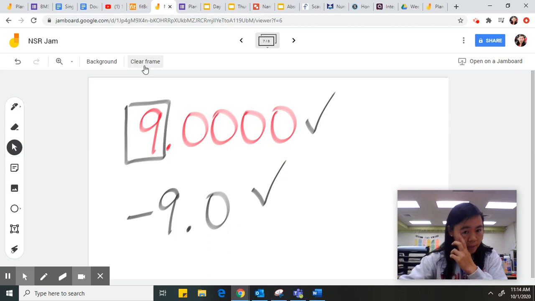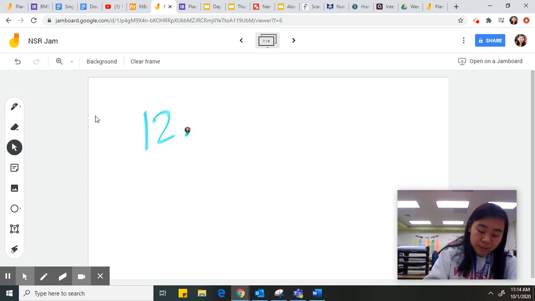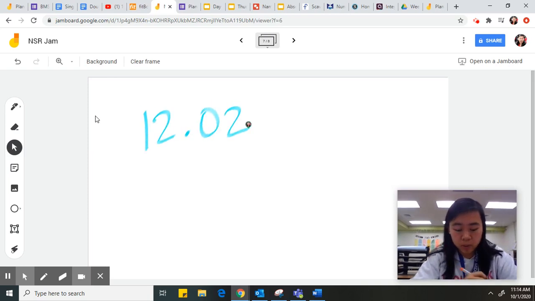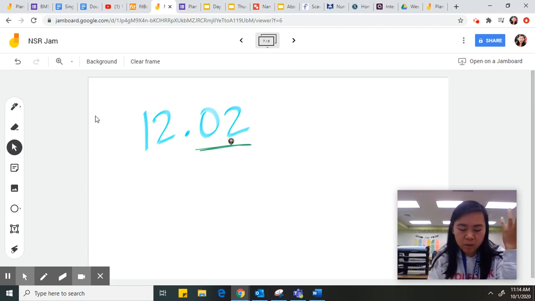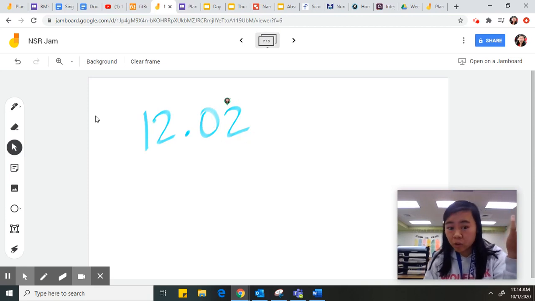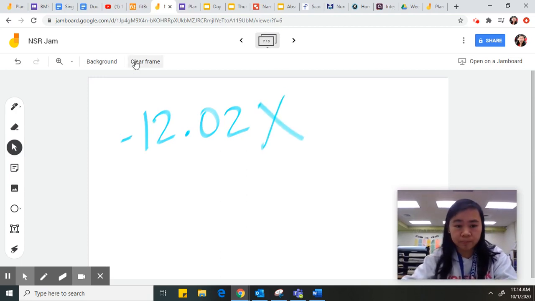All right, let's look at another example. Let's do another decimal. What if I had 12.02? Now again, decimals kind of tell me parts of a whole, and I see that this is a 0, but I still have this 0.02. I still have that 2 cents right there. That does have value. Because this is a decimal and the decimal does have value, this is not an integer. Okay, it doesn't matter if it's negative, still not an integer.